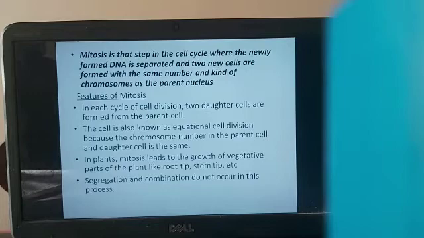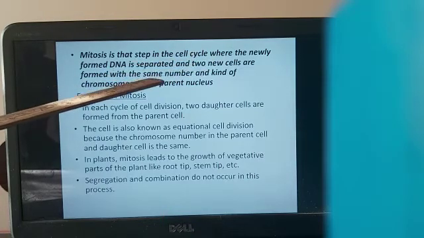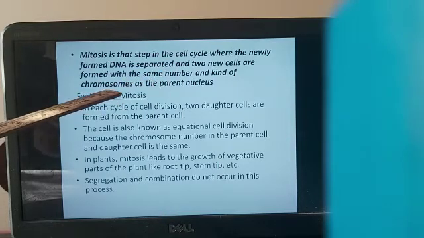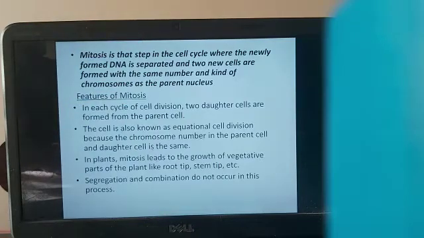Mitosis is that step in a cell cycle where the newly formed DNA is separated and two new cells are formed with the same number and kind of chromosomes as the parent nucleus. Now there are a few things which you get to know in the definition itself. Each mitotic division will lead to the formation of two daughter cells. Daughter cells have the same number of chromosomes as the parent cell, and the next thing is the kind of chromosomes, that is, whatever genes and chromosomes a parent has, the daughter cells also have exactly the same kind of genes, etc.